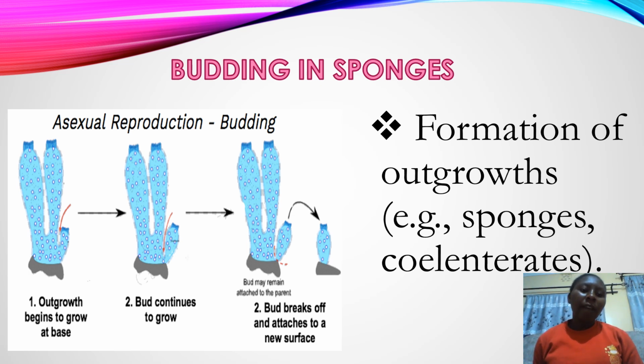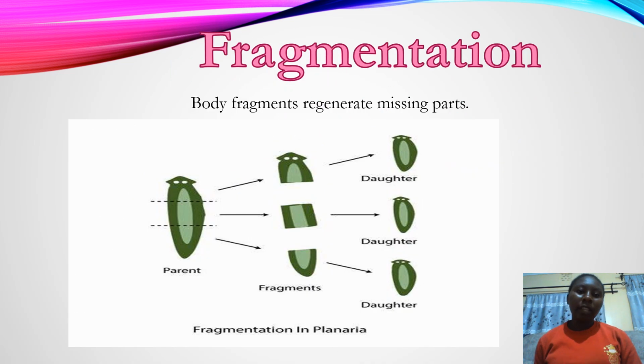In budding, a bud is an outgrowth that grows from the base. With time, the bud breaks off and attaches to a new substratum. Now it grows on its own, and the process of budding continues. So budding is the formation of outgrowths. We have fragmentation. In fragmentation, the body fragments and generates missing parts.